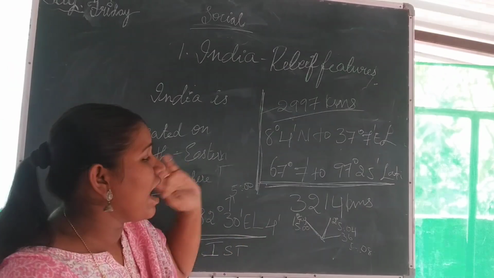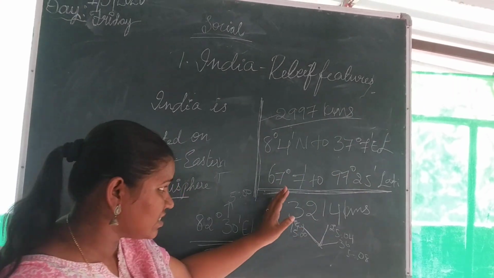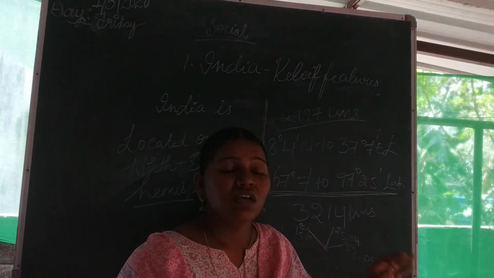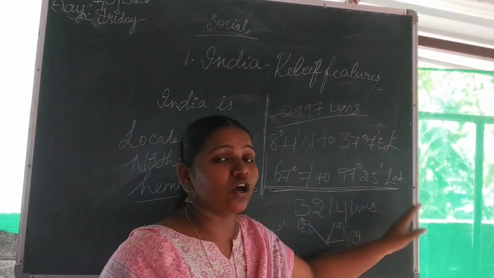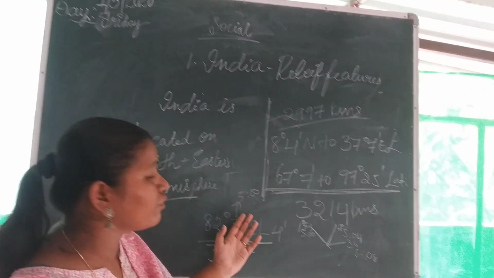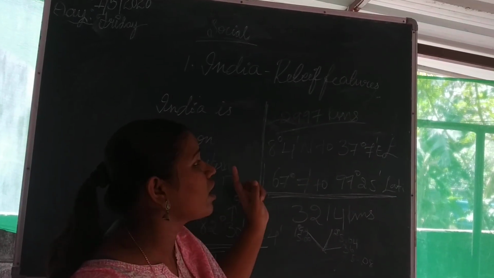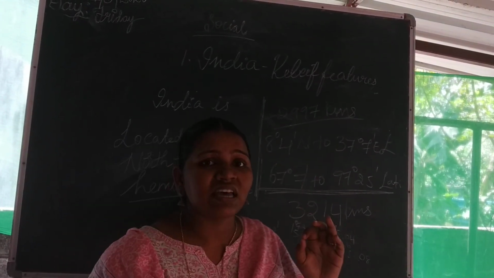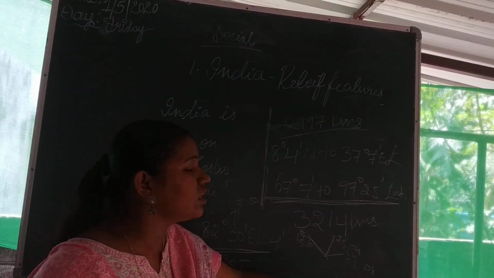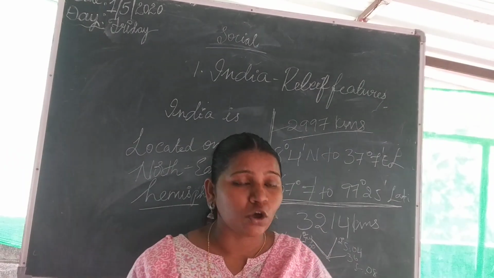And the width of India, or the horizontal position, is 67 degrees 7 minutes to 97 degrees 25 minutes east. In kilometers, the length of India is 2997 kilometers, and the width is 3214 kilometers.